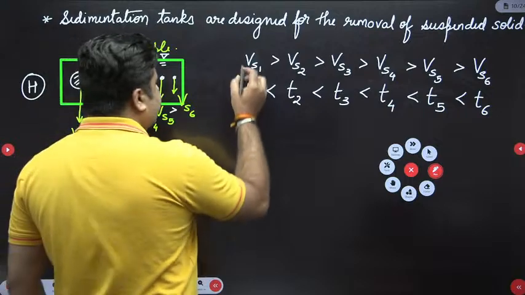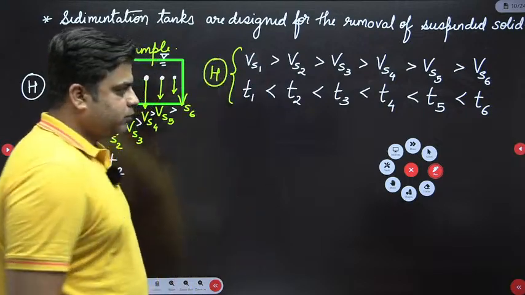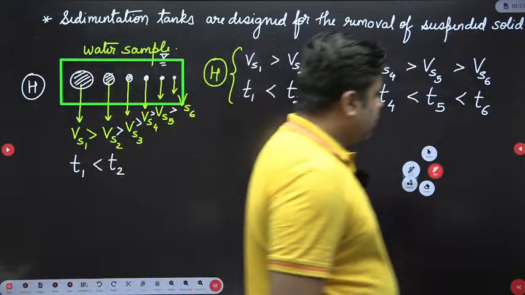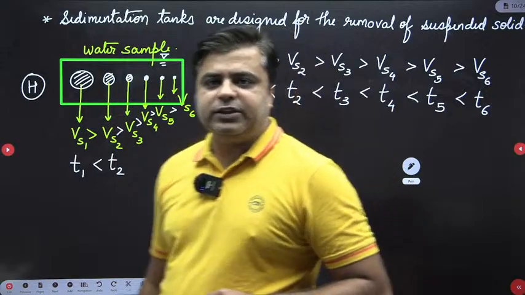All these particles have to travel a vertical distance of h. Now the question comes, if we want to focus on the efficiency of sedimentation, right?